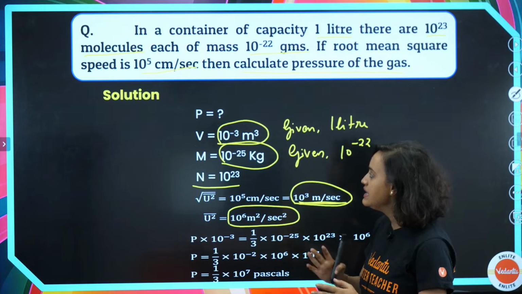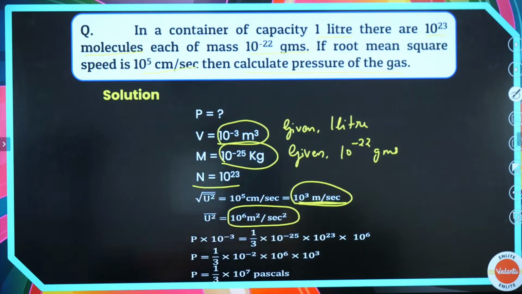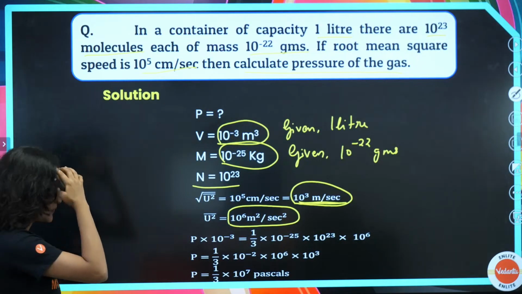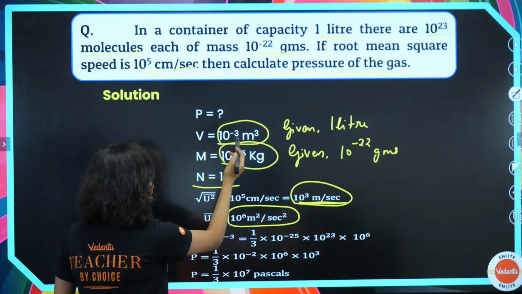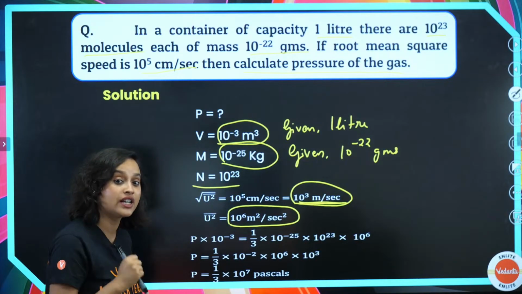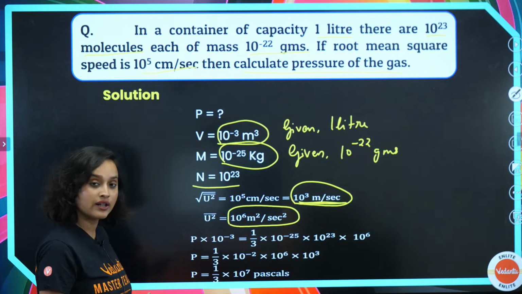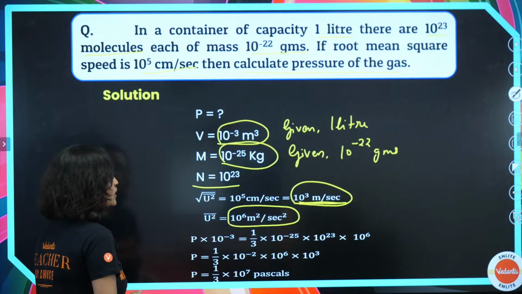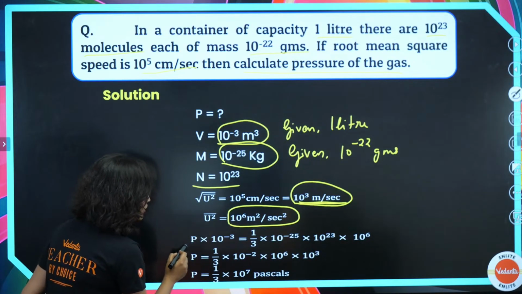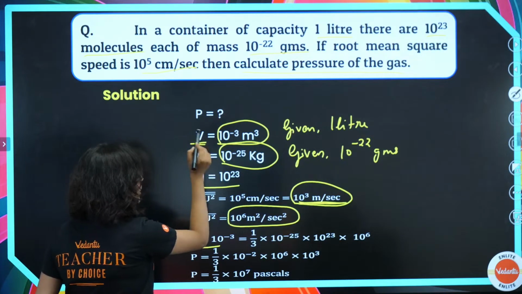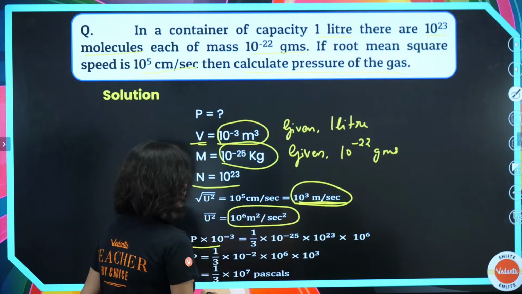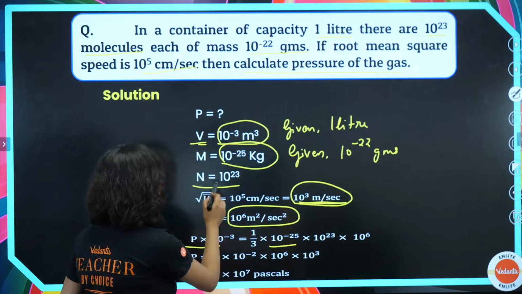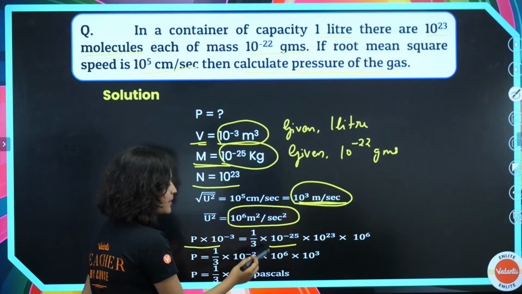Now we have to calculate our P value, that is pressure. We are using the relation PV is equal to one-third m N u square. So P into 10 to the power minus 3, because V is 10 to the power minus 3, is equal to 1 by 3 into 10 to the power minus 25 for m.